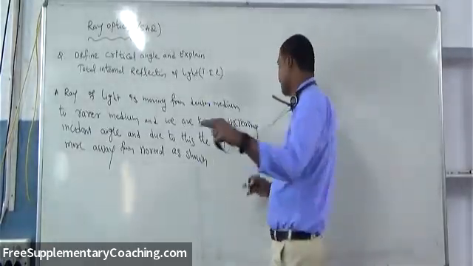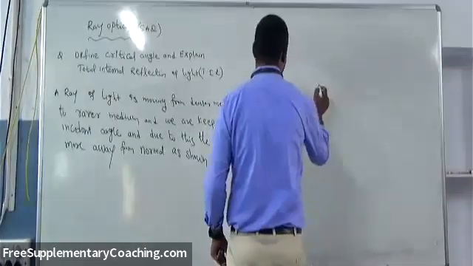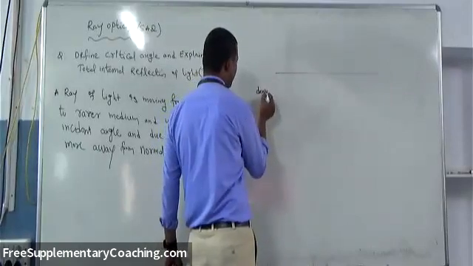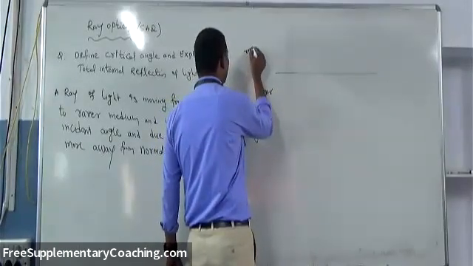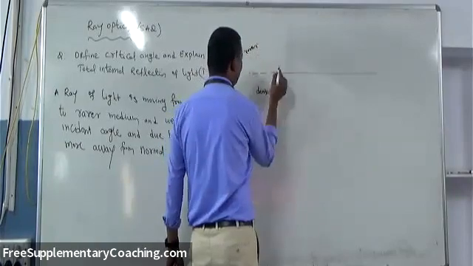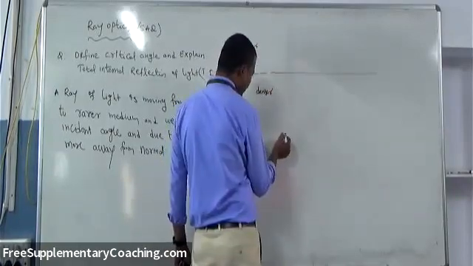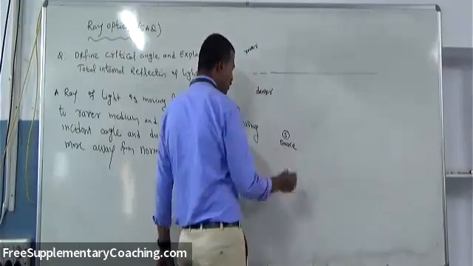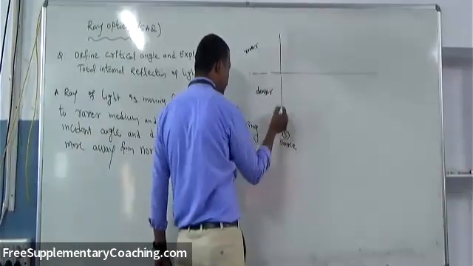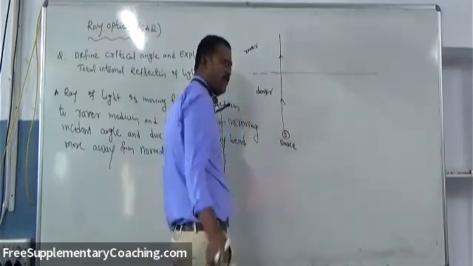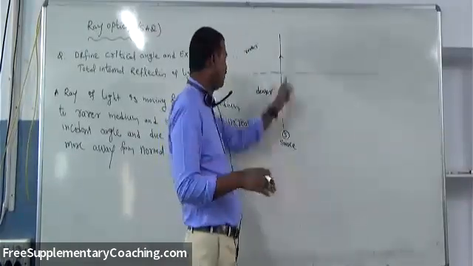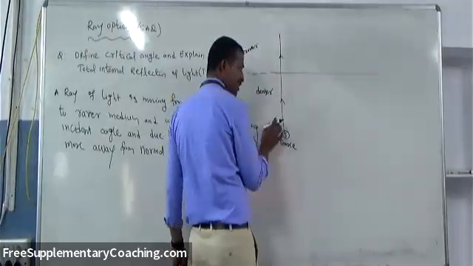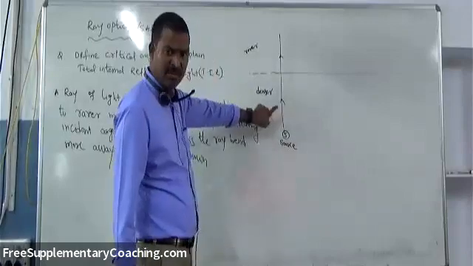Right? So what is the diagram we'll see here? Look here. This is the denser medium, and this is the rarer medium. Here we have a source of light from which light rays are coming. First, I'm taking a light ray normal to the surface. Normal to the surface means it will not bend towards or away from the normal. Without deviation, it will travel into the rarer medium. Now, the angle of incidence is 0 here.